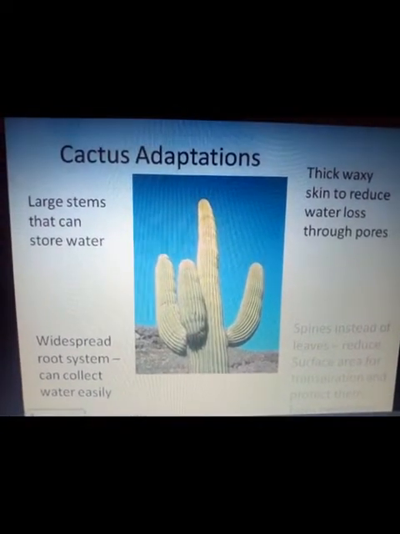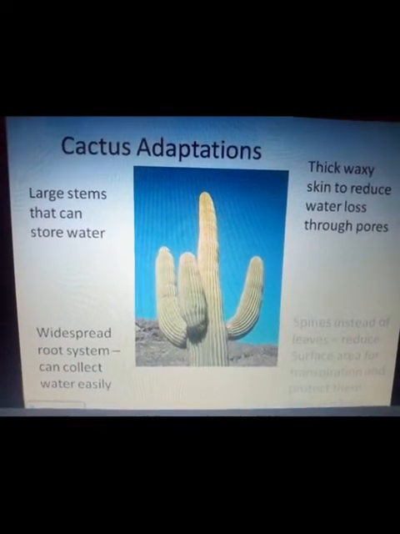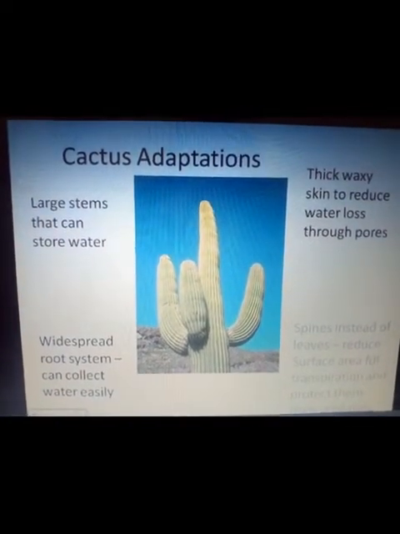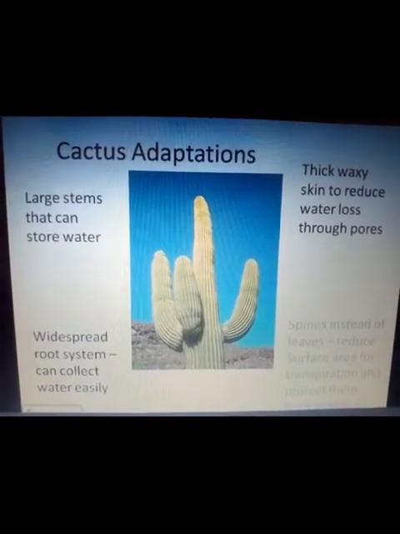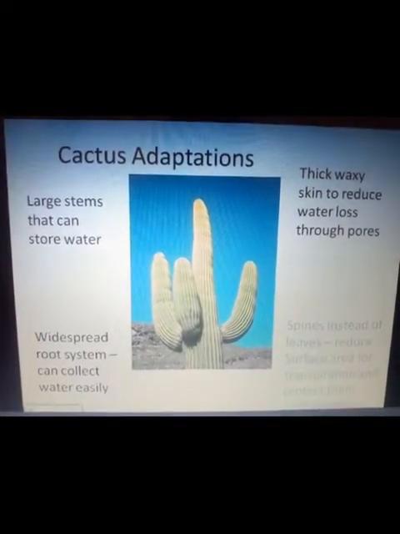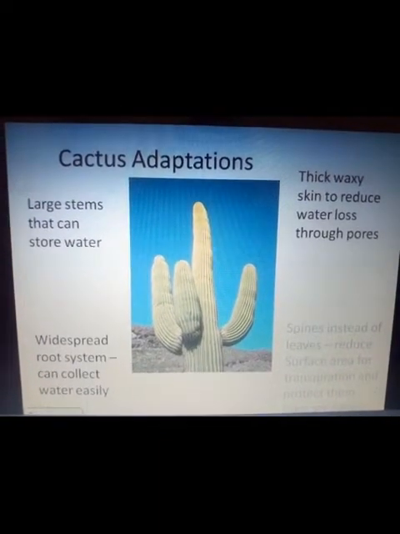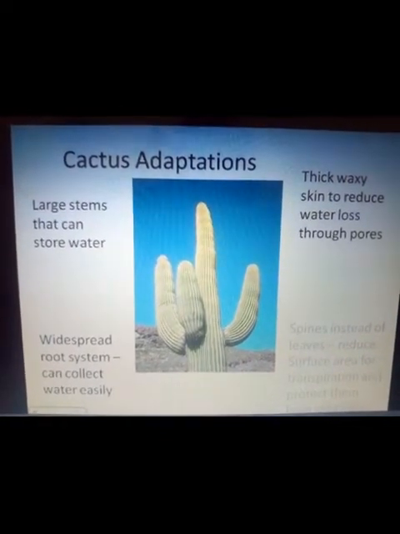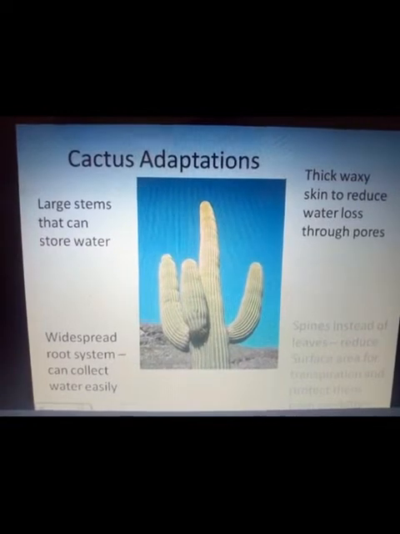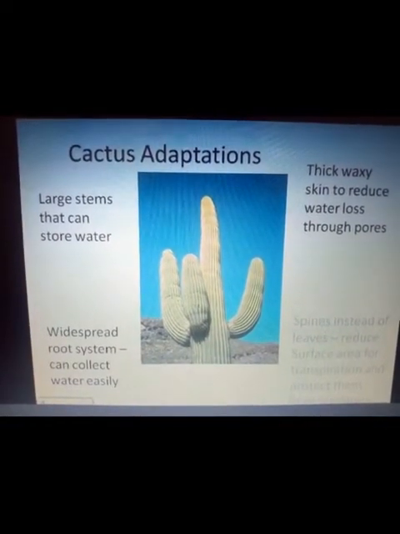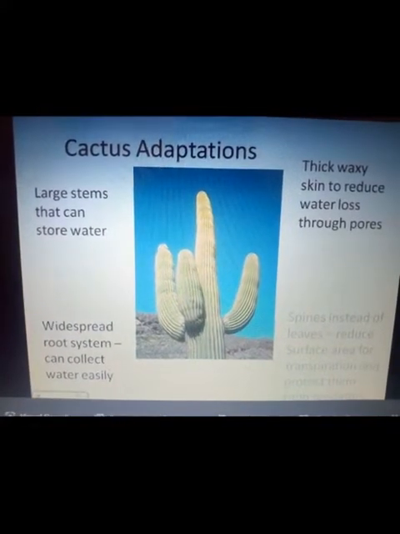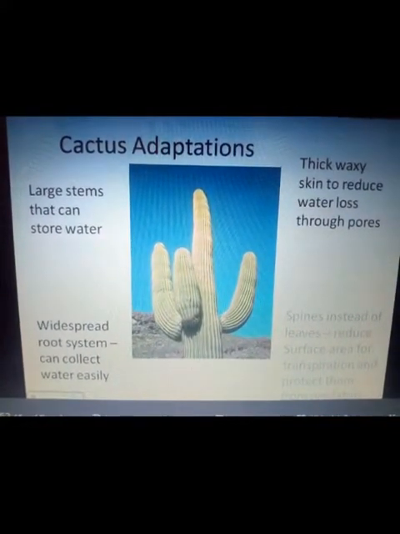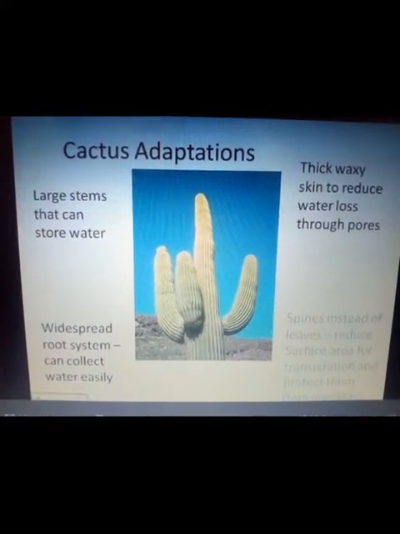The widespread root system collects water easily. Thick leaves prevent the loss of water in a desert region. So these are the features of cactus which help it survive in such dry regions.